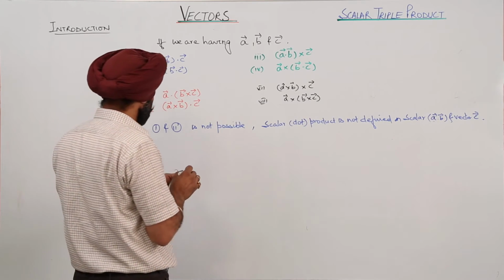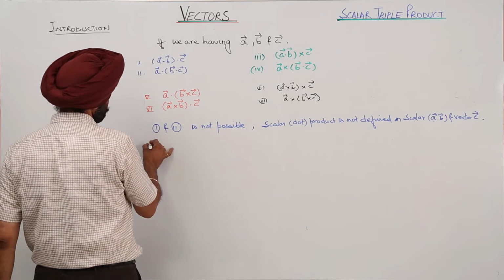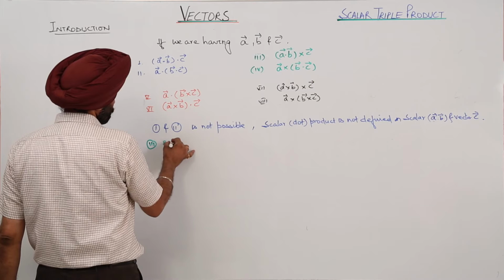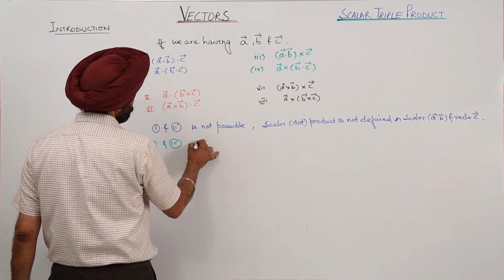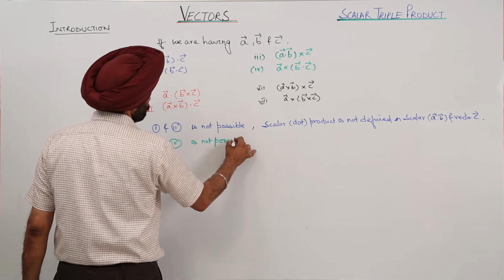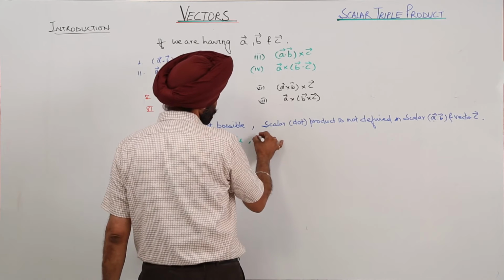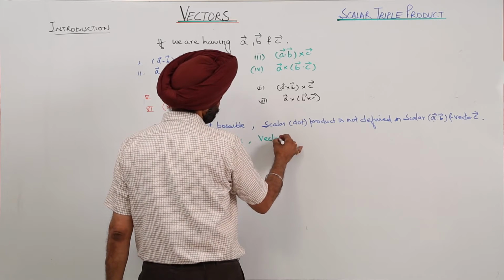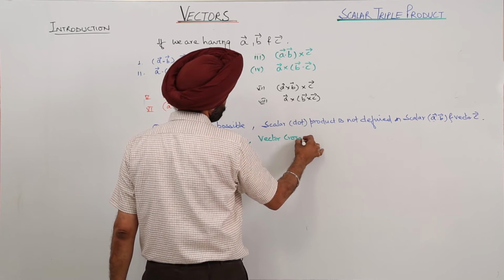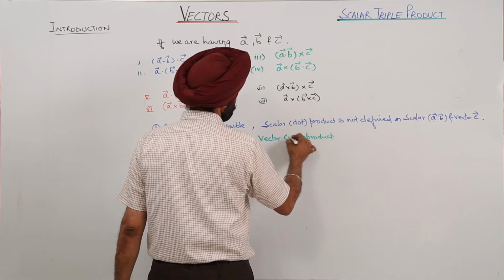Then we have third and fourth. Third and fourth are again not possible. Why? Because we have vector cross product here.